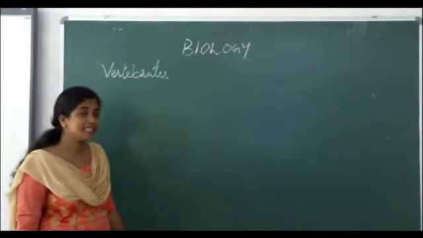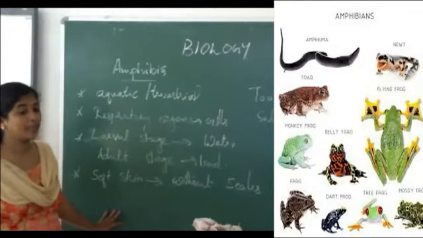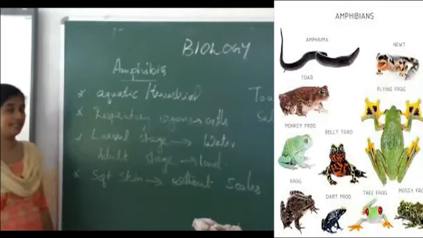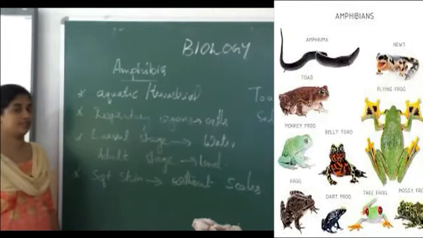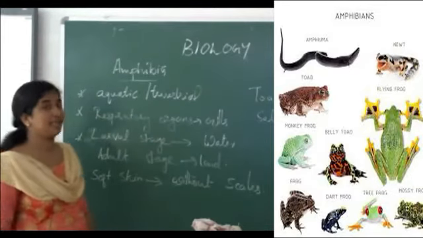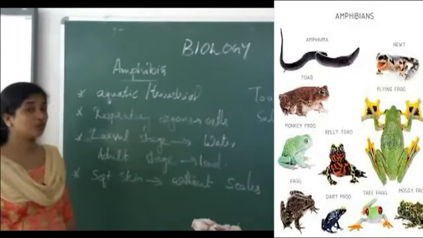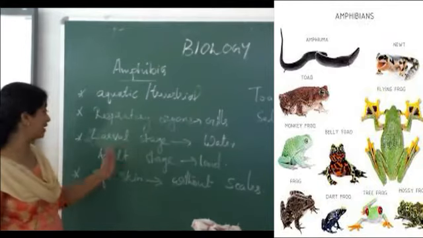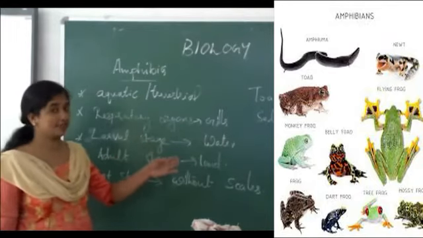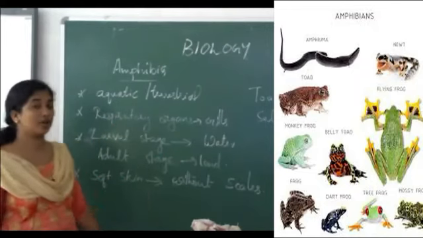Let's see in detail. The first one under vertebrates is Amphibia, that is amphibians. You can tell its characteristics. They are aquatic as well as terrestrial. They show both habitats, that means the larval stage in water and the adult stage on land. Okay. Then respiratory organs.